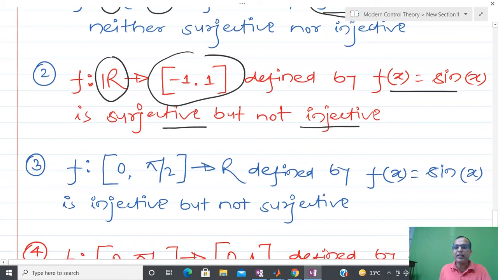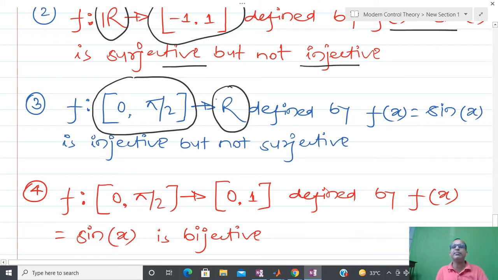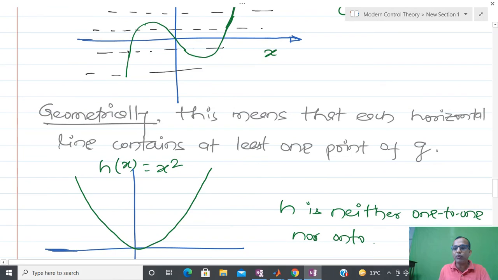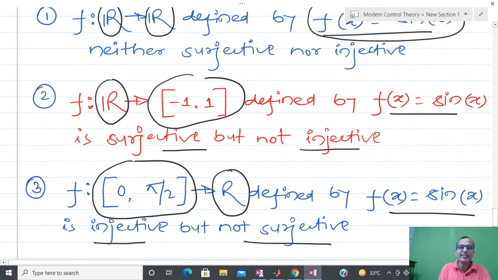Similarly, now I am going to change the domain. I am going to take the domain from 0 to pi by 2, and now I have flexibility on the image space, and I am saying the range is anything, R. So f(x) equal to sin x. Now it is possible to show that it is injective but not surjective. So if I just play with the domain and codomain, you can see that the property of the function is changing. In the first case, it is neither surjective nor injective. In the second case, it is surjective but not injective, but the function remains the same. I am just playing with the domain and codomain.